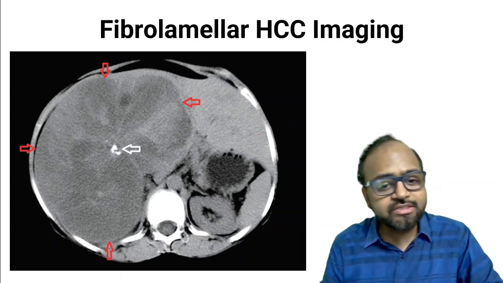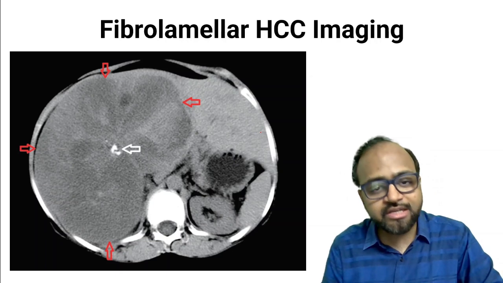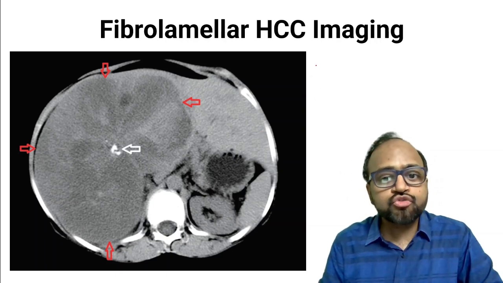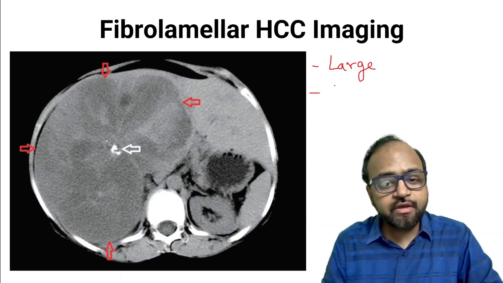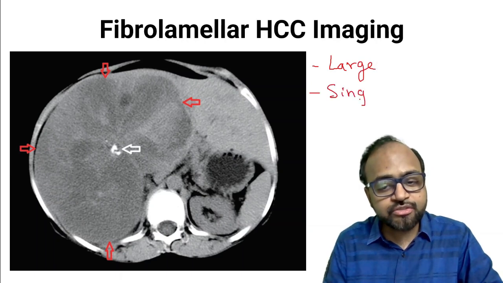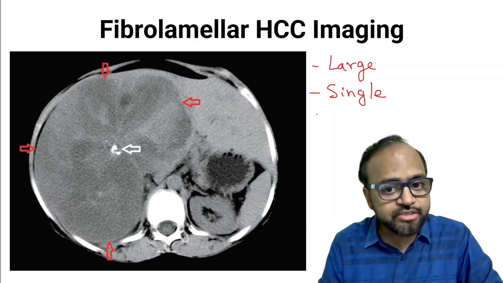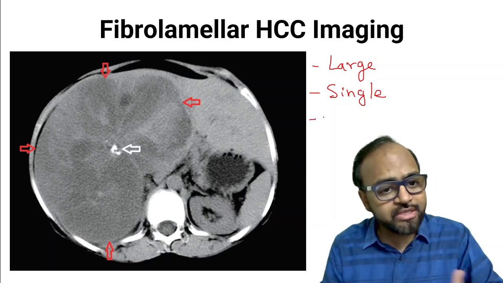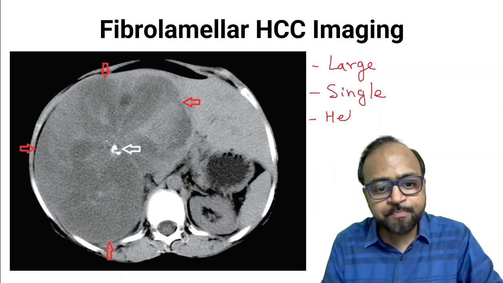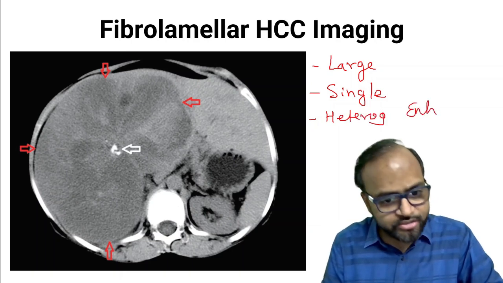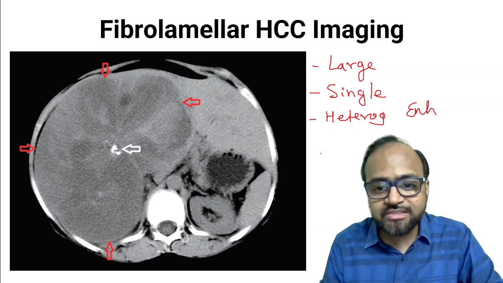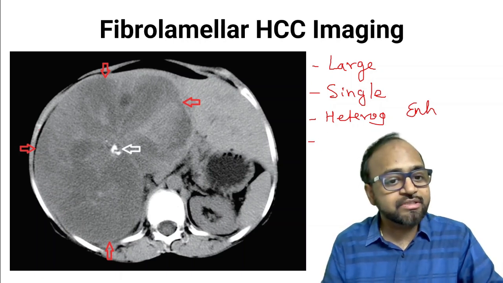What do you see? This is a delayed post-contrast CT scan image. Most of the contrast is washed out. So what do you see? You see a large lesion, which is a single lesion, a single large lesion in the liver parenchyma. Look at the enhancement pattern. It is a heterogeneously enhancing lesion, right? You can see that there is a mixed density appearance throughout it.